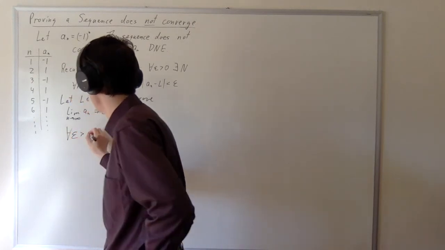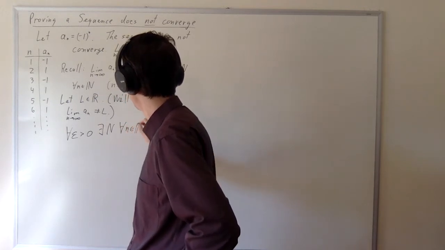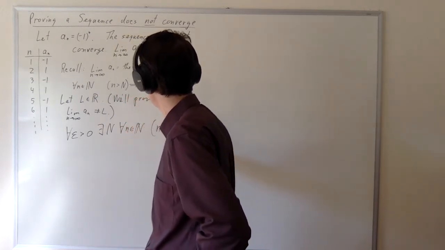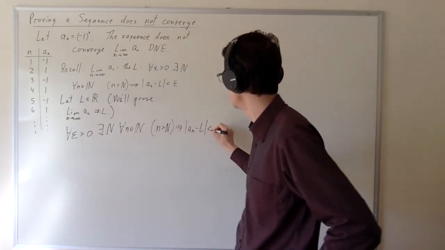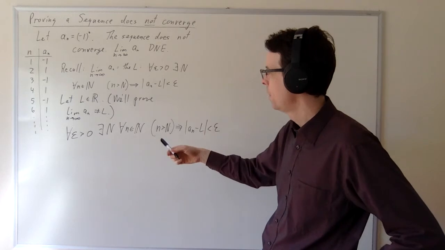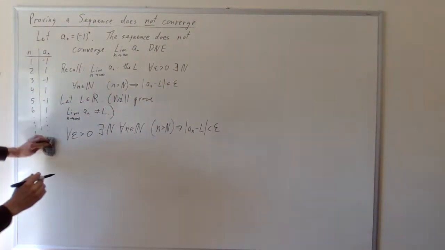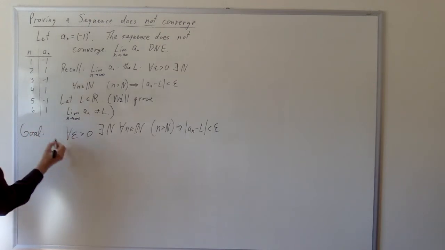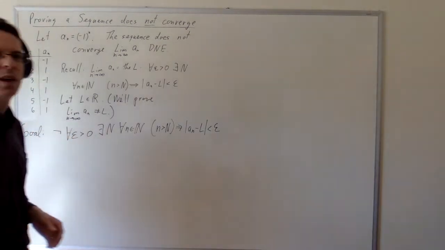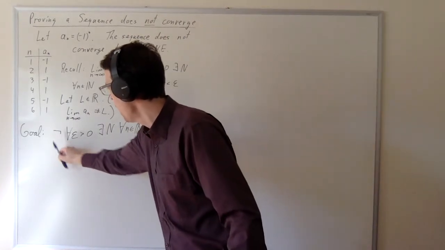So I'm going to take the statement: for every epsilon greater than 0, there exists a capital N, such that for every n in the naturals, if n is greater than capital N, then the absolute value of a_n minus L is less than epsilon. We're going to take that statement and negate it. Let me indicate that this is what we're trying to prove, because we're trying to show that that's not true. So let's call this the goal. The goal is to show not that. That's one way to negate the logic of a statement.